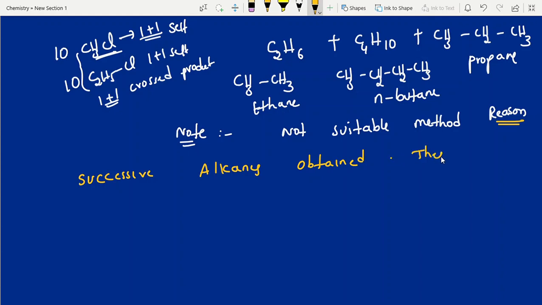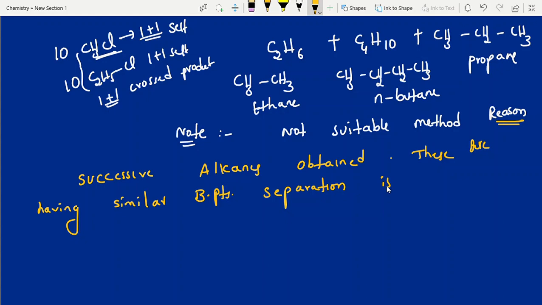These are having similar boiling points. Separation is very difficult. Okay, we are getting all successive series, ethane, propane, butane, like this.